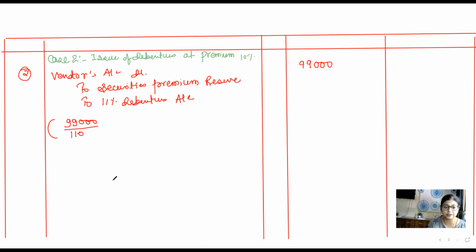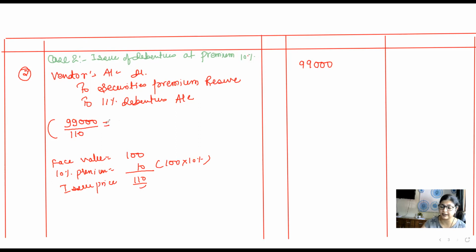How did I get this 110 rupees? See, the face value of debenture is rupees 100 and there is 10% premium. 10% premium is always calculated on face value. So 100 multiplied by 10%, so 10 rupees is your premium. This is how 110 becomes your issue price. So you will write this issue price down and find the number of debentures issued. 99,000 divided by 110 tells us there are 900 debentures issued to this vendor.